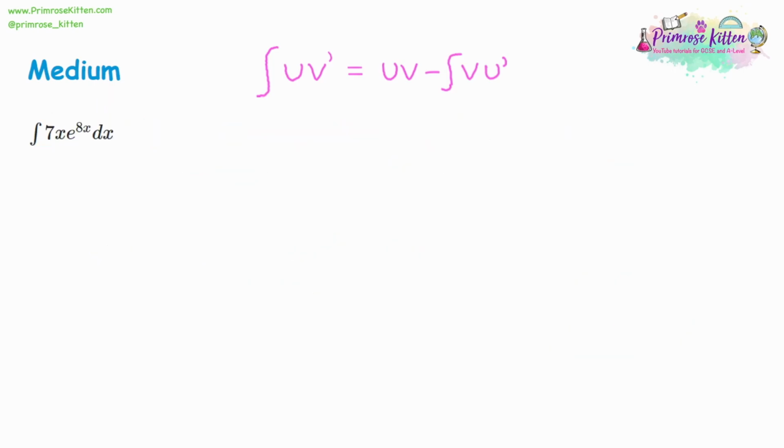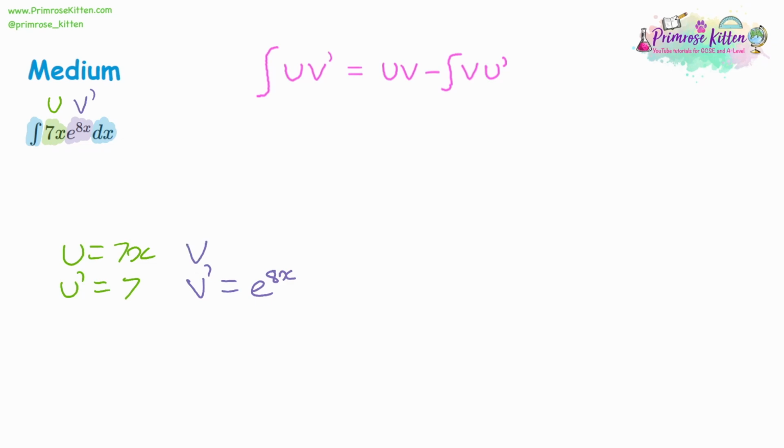Now, the next example, the same thing, this time the coefficient on the x when we have an e. So again, let's start off the same way. Identify the different parts we're going to be using. Which ones are going to be u and v dash. So the u is 7x, so u dash will be 7. V dash is e to the 8x.